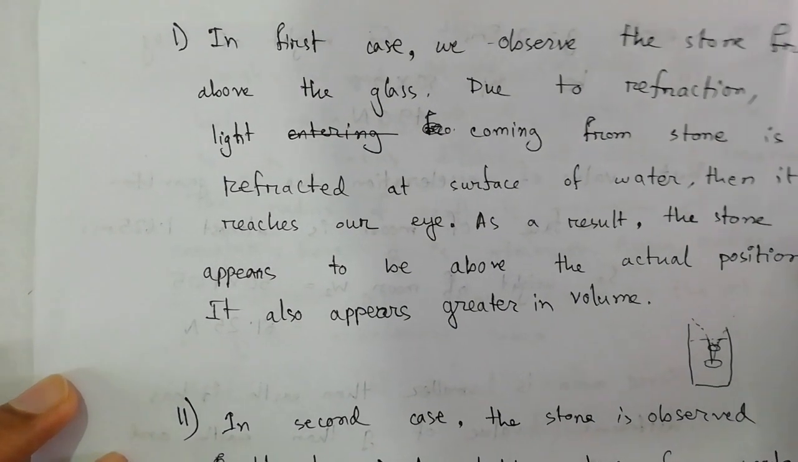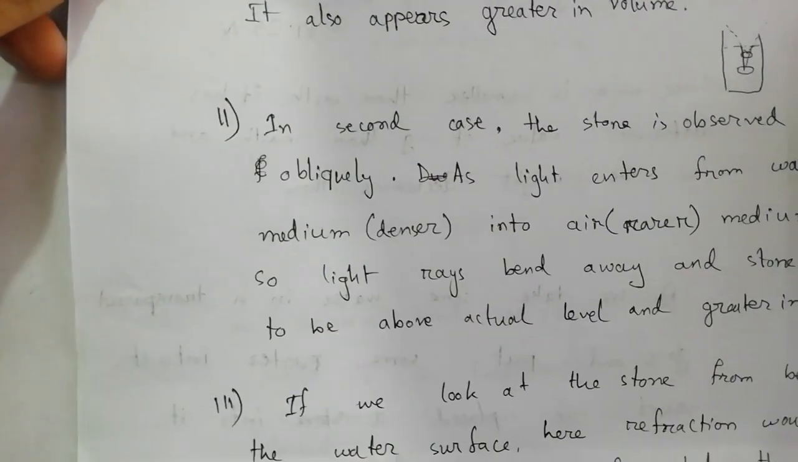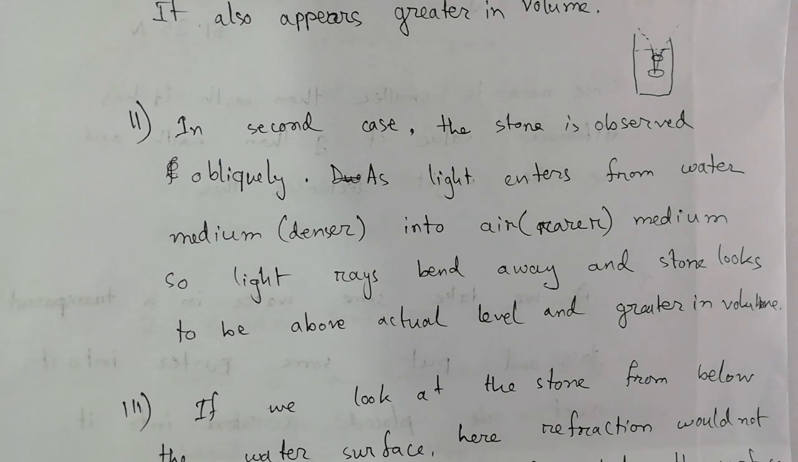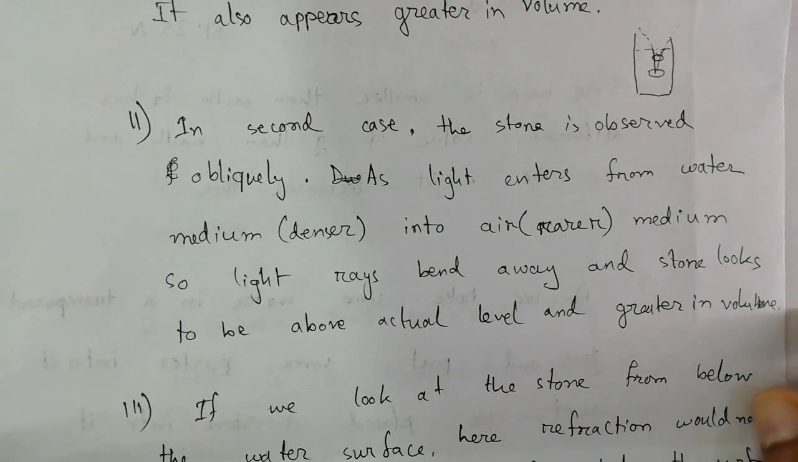In the second case, they have said you have to look obliquely. Now in that case, in an oblique vision, you will see the same results. Due to oblique vision, the rays of light coming from the stone will be deviated at a greater angle. Like in this first experiment, this is the same case. There will be a greater angle, and you will see that the stone has been raised, and also you will see that the stone looks greater in volume. So this is the second case.